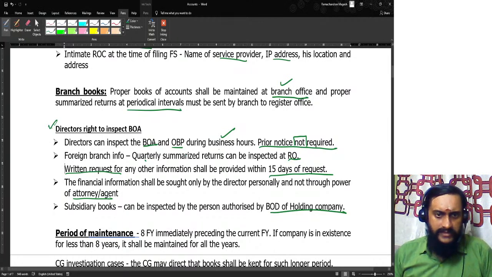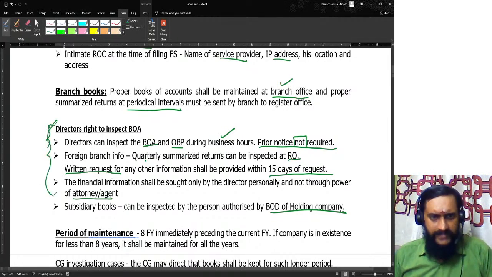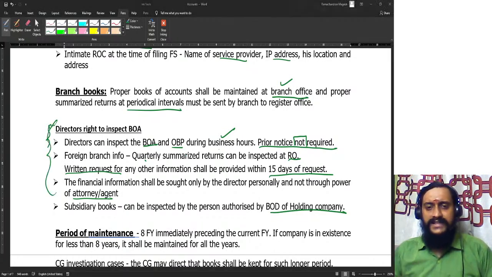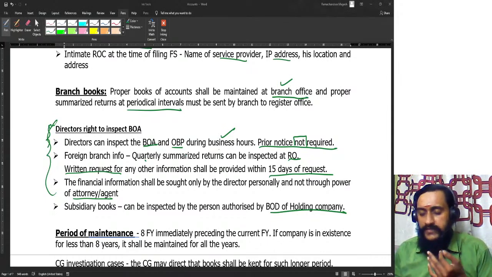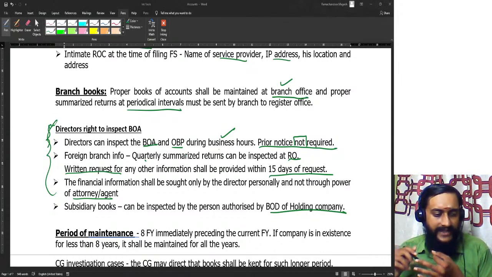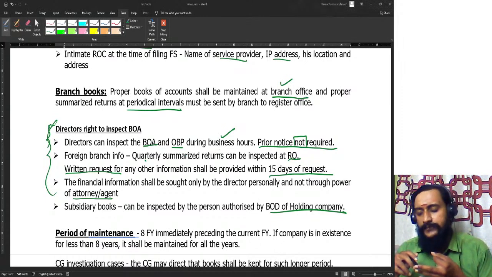So, the essence in this director's right to inspect: who has got a right to inspect? The board of directors has got a right to inspect. What can they inspect? They can inspect all the books of accounts, the other books and papers, etc., which are available at the registered office of the company. Or if it is with respect to a foreign company, whatever information the foreign branch is periodically sending to India, they have access to inspect.